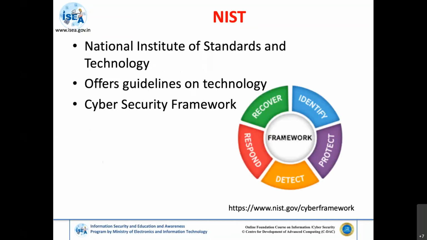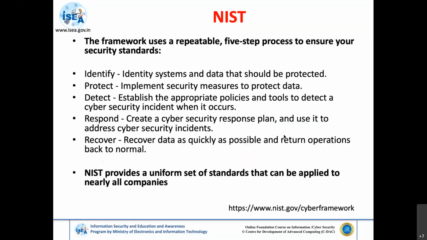The other thing is NIST, which is the National Institute of Standards and Technology, which also offers guidelines on technology. And there is one important part of NIST called the Cyber Security Framework, which uses a 5-step process to ensure that the security standard is up to date. The first thing is to identify the systems and data that should be protected, because as an organization, we should also keep in mind that it is not only the NIST standard or the framework, in terms of organization security also, we need to check these kinds of things in place.